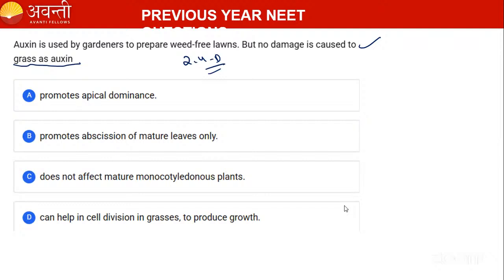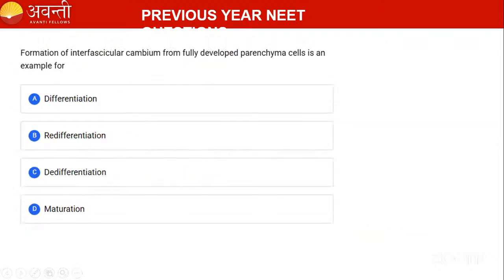I'm getting the answer. Very good. Very good, Nili. Yes. What about the others? Yeah, you have to remember here, guys. It is not going to affect the grass. Very good, Nili, Shruti. Very good, Sai Charan. Very good, Shreya. Yes. It does not affect the mature monocotyledon plant. That's why the correct answer is C. And here you can see formation of interfascicular cambium. Remember, guys.